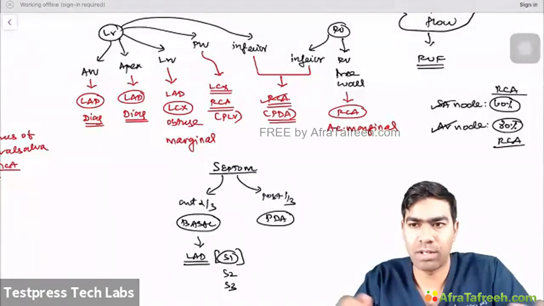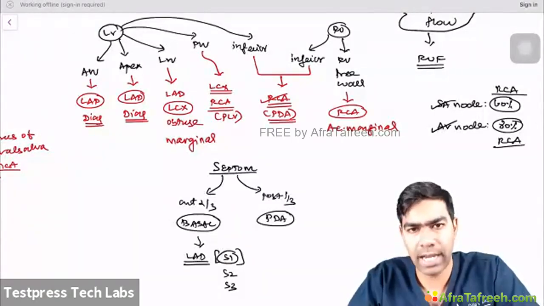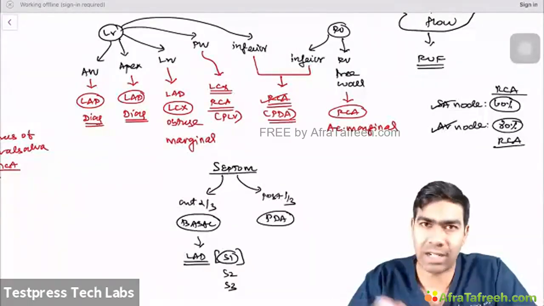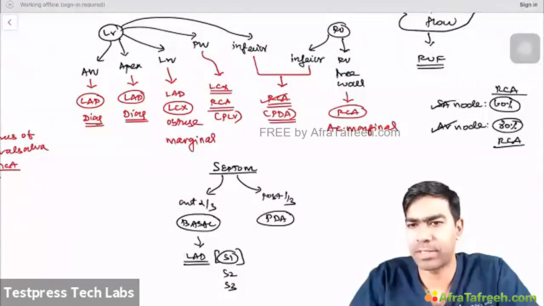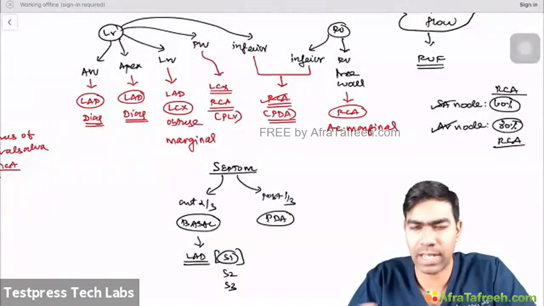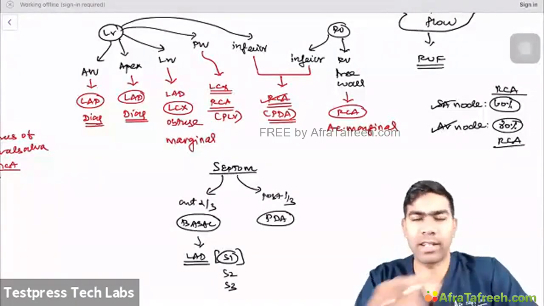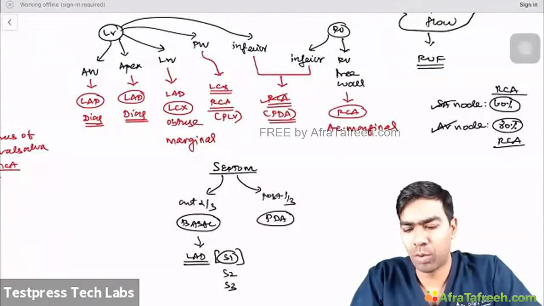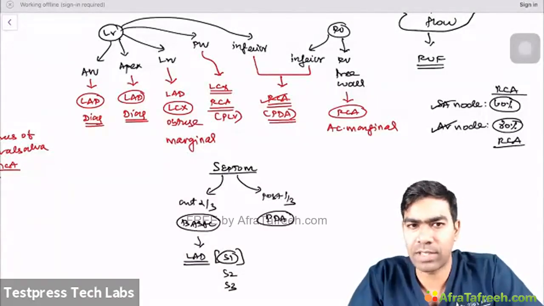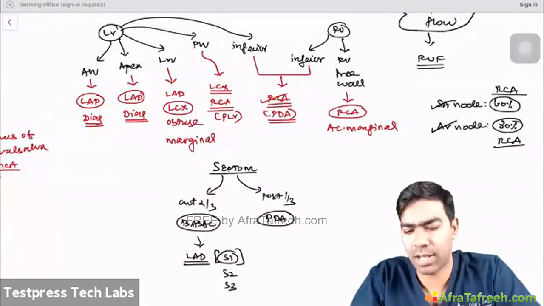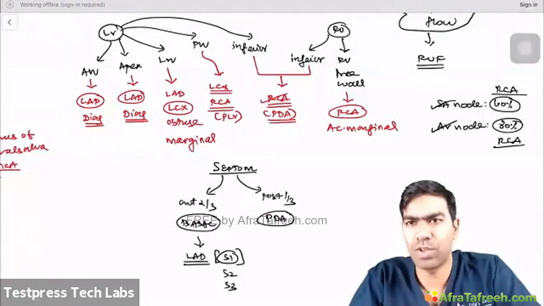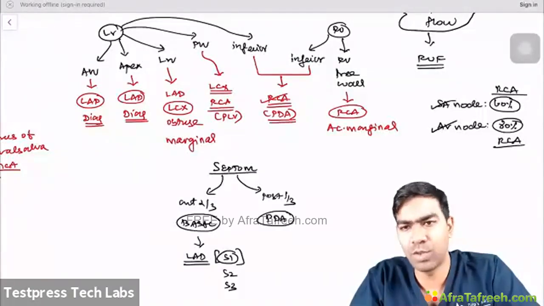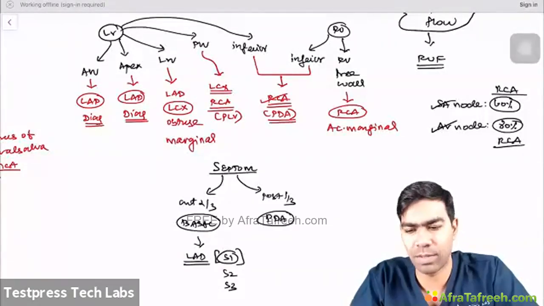So anterior wall, LAD, apex, LAD, but one of the diagonal branches is going to supply the apex and the anterior wall. And the left lateral wall, circumflex most importantly, but to an extent can be supplied by LAD as well. One of the diagonal branches can go a little bit lateral, and they can supply the lateral wall. And the posterior wall, of course, is going to be circumflex, and some of the posterior left ventricular branches from the RCA. And inferior wall, usually by the PDA, but the origin of the PDA is usually RCA, but it can be LCX as well, which we'll be discussing.